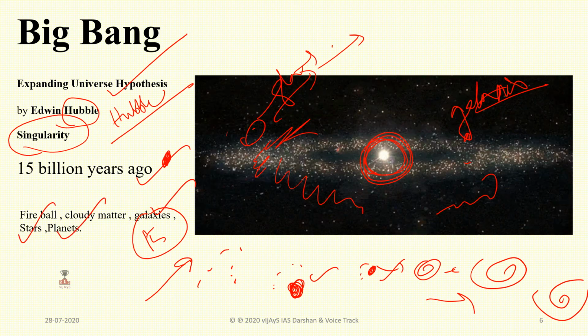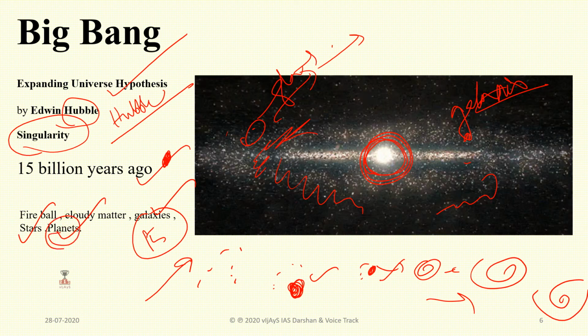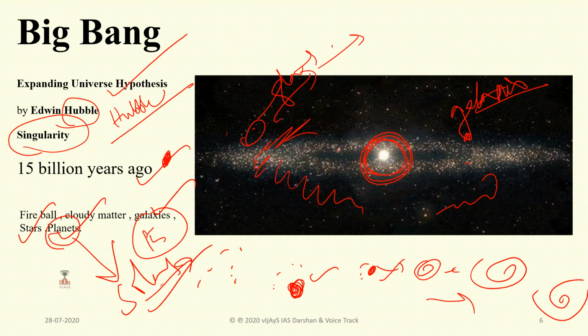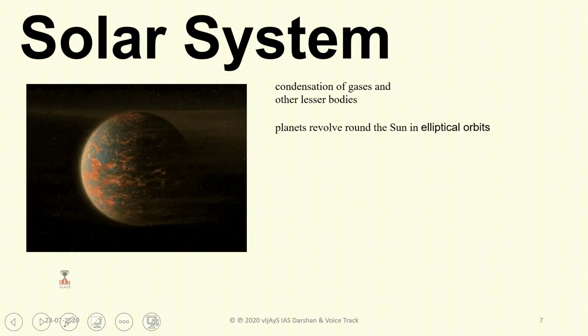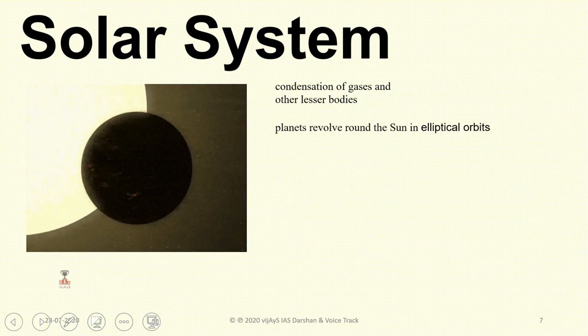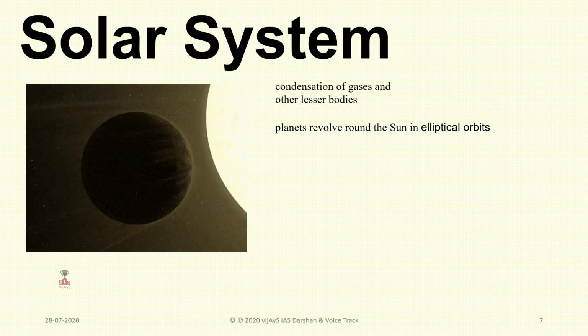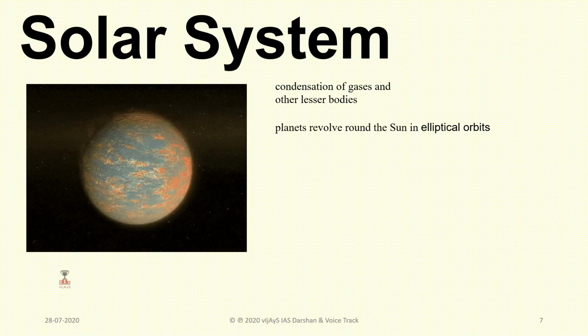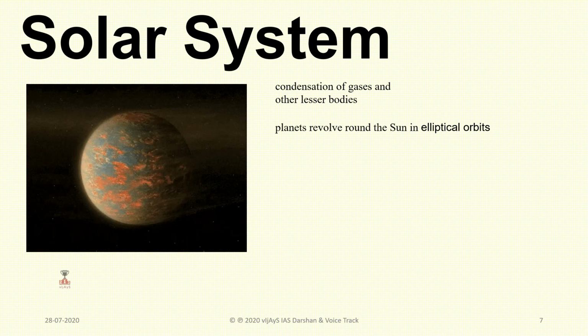So this was given. After the formation of planets comes the solar system, in which planets have already emerged. We have different types of planets: Mercury, Venus, Earth, Mars, Jupiter, Saturn, Uranus, Neptune.